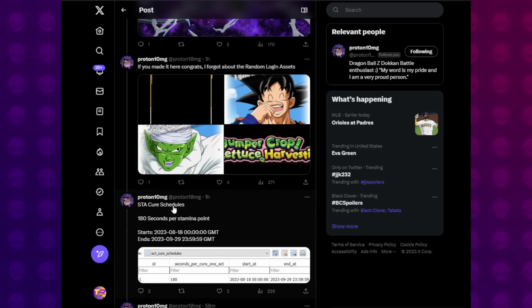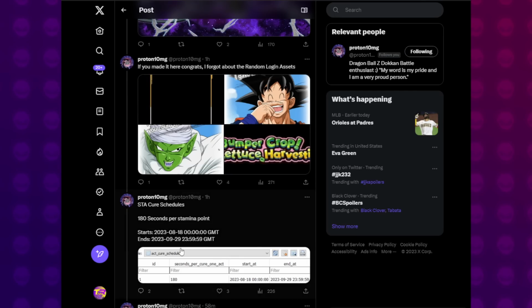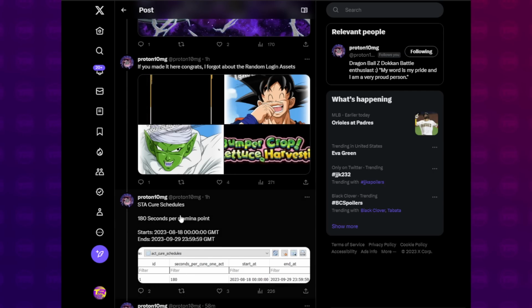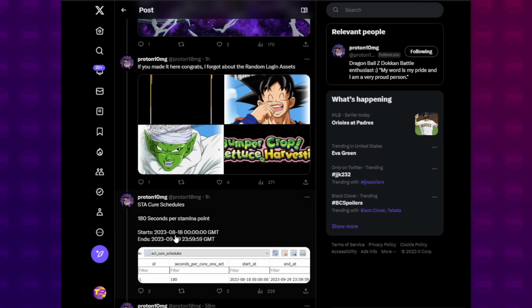STA cure schedule, 180 seconds per stamina. What? Oh, right. It's the stamina refresh stuff. Got it. 180 seconds means 3 minutes. So instead of 5 minutes for stamina recharging, it's going to be 3 minutes. That's cool. This is going on from the start of the countdown until the end of Worldwide, I think. That's what this is, September 29th. So yeah, we got a long time with 3 minutes recharge.